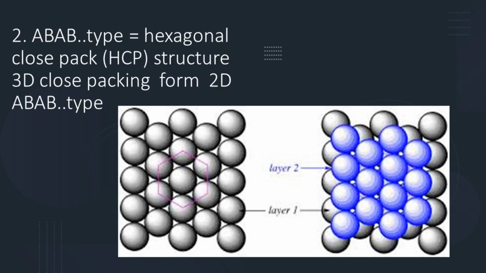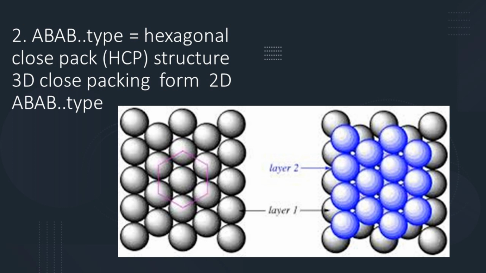Now, we have to study the second type, 3-dimensional close packing from 2-dimensional ABAB type. That is, stacking of hexagonal close packed layers. In this type, hexagonal close packed layers are arranged in a particular manner. If the first layer is labeled as A and second layer is labeled as B layer, then spheres of the second layer are placed in the depression of the first layer.